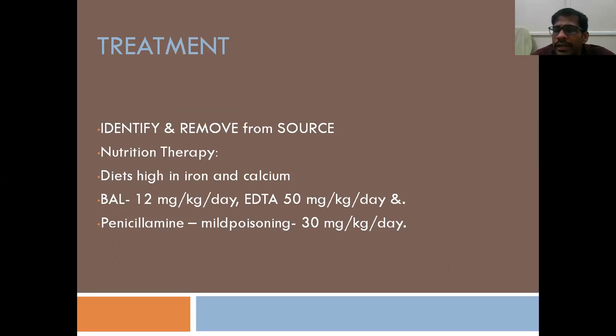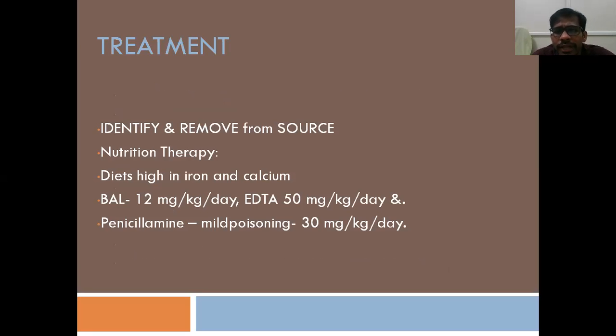Coming to the treatment, identify and remove the source of exposure. If somebody is a painter exposed to the paints, you stop him from doing that painting work, right? Depending upon the source of exposure, you just remove the person from the source of exposure. That is the mainstay of treatment in all the chronic poisonings.